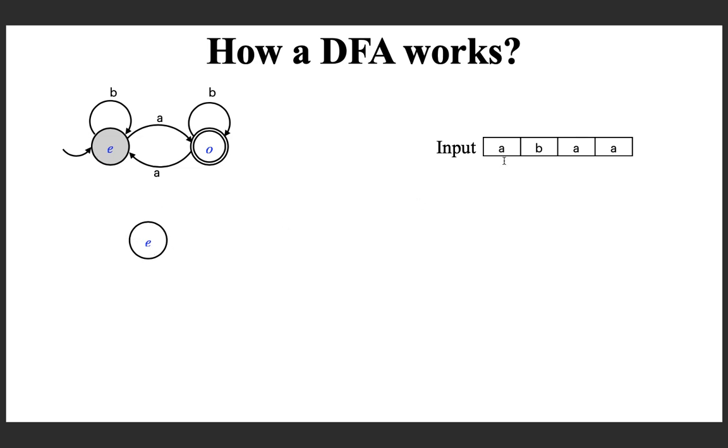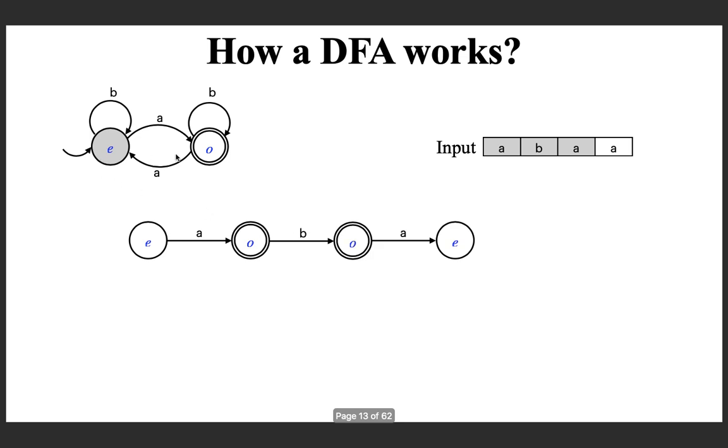The first input symbol is A. If you read it, you are moving along this edge coming to the state O. So, this is the second state that you are visiting. Next input symbol is B. You are taking this transition, you are coming to the state O. Next is A. You are moving back along this edge coming to E. So, you are drawing it here. Then finally, it is again an A. You are moving along the edge for A coming to the state O.